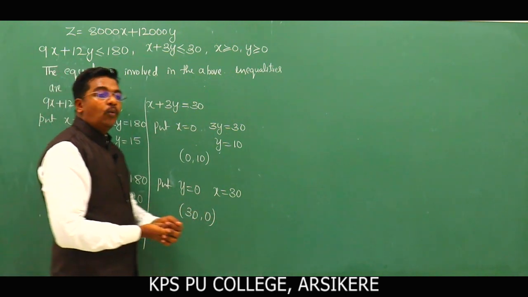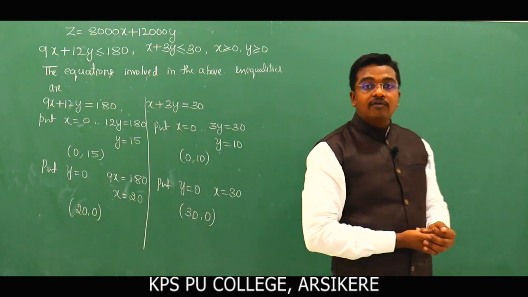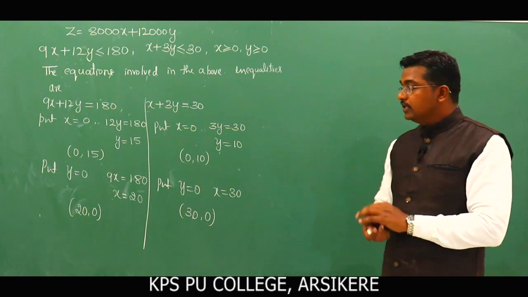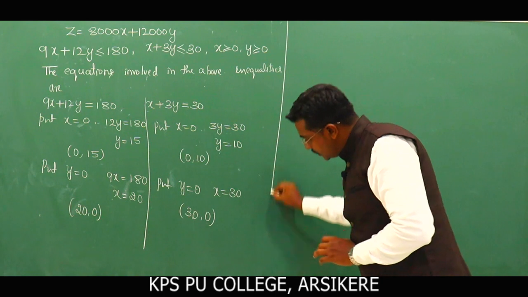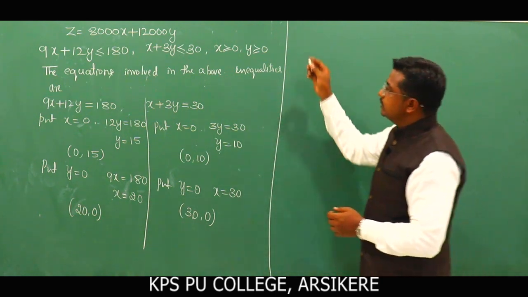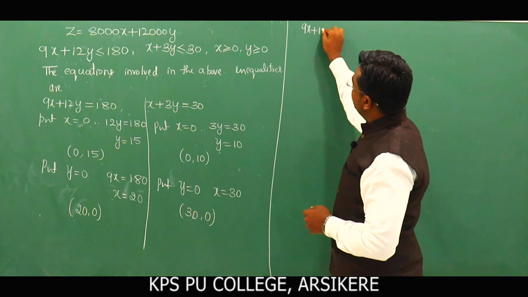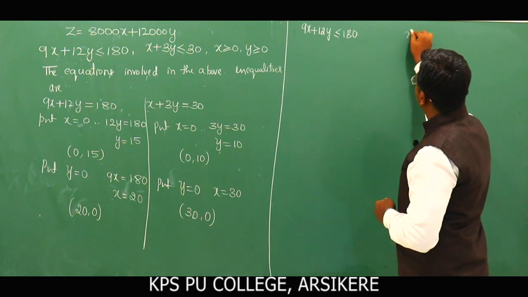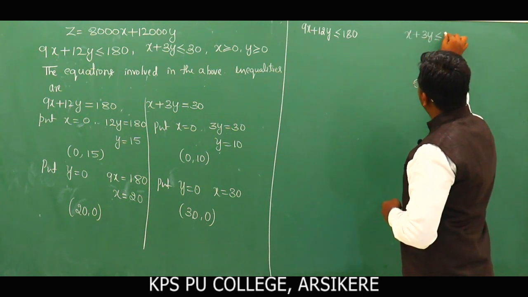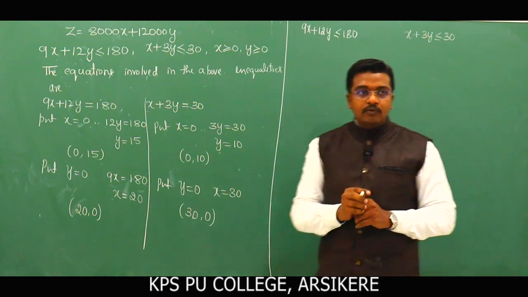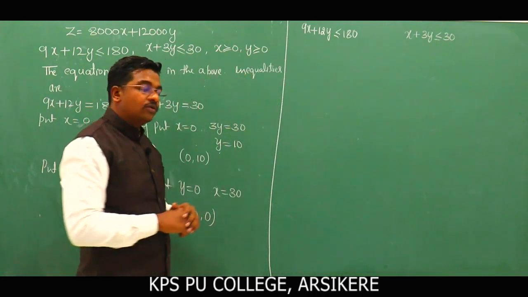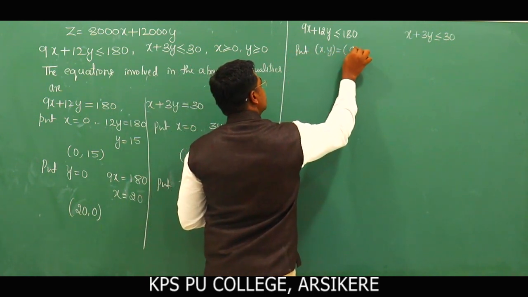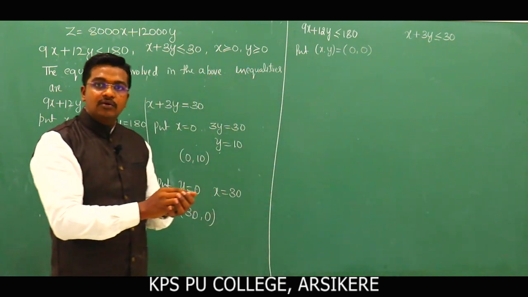So now we have to check whether the solution region is towards the origin or away from the origin, that is, whether the solution region includes the origin or excludes the origin. To check, consider the given inequalities, first 9x plus 12y less than or equal to 180, and the next one x plus 3y less than or equal to 30. Now substitute x, y is equal to 0, 0.